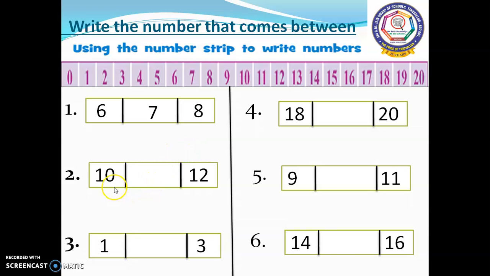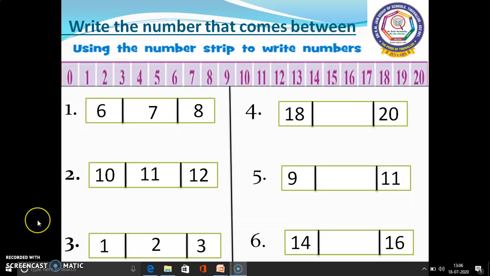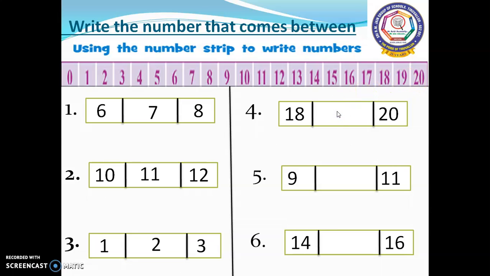Next sum, 10 and 12 is there. Between 10 and 12, what number is there? 11. So we have to write 11 in this box. Between 1 and 3, what number will come? 2. What number will come between 18 and 20? Yes, 19. 19 we have to write in this box.